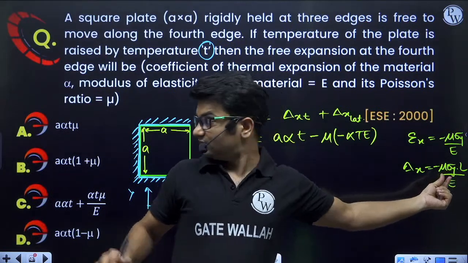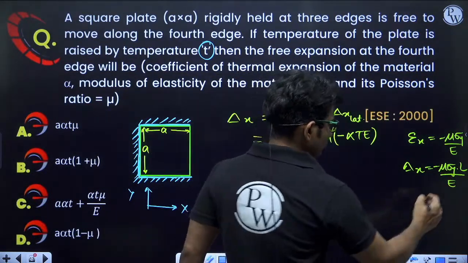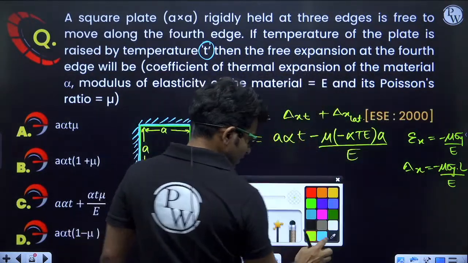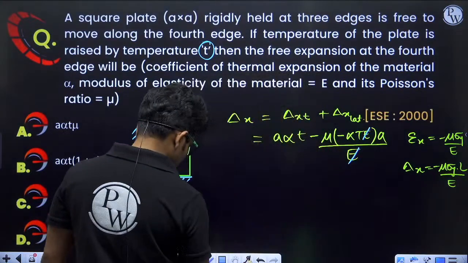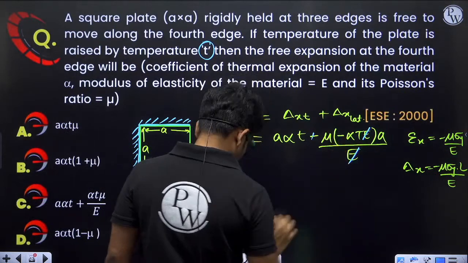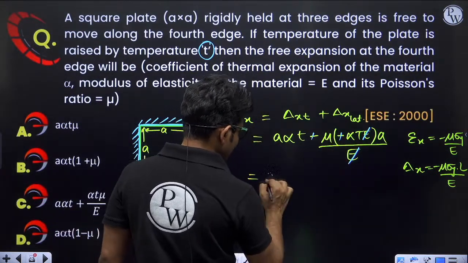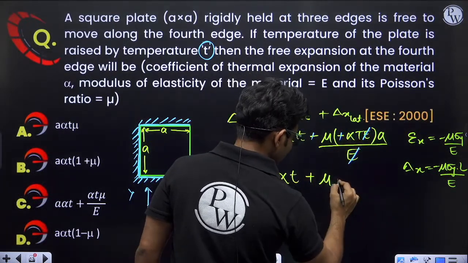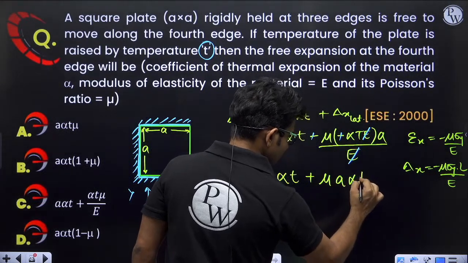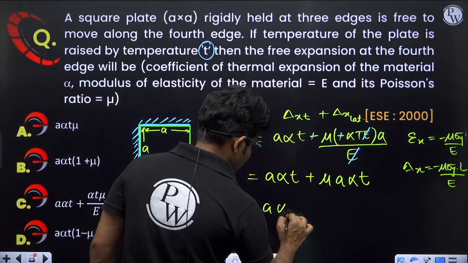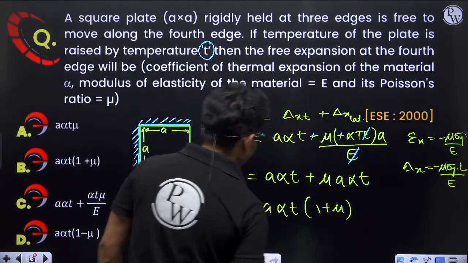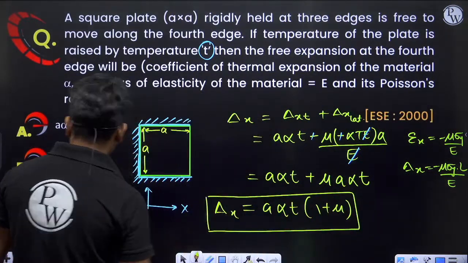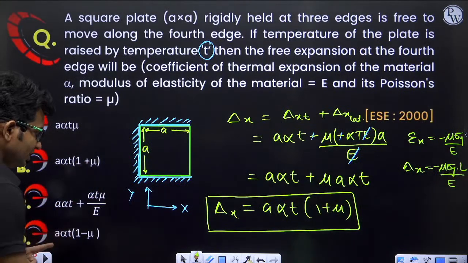What is the length here? This dimension is also A. Length divided by E, so E and E will cancel out. Minus and minus will cancel out. What we will be getting finally? Finally we will be getting A alpha T plus mu A alpha T. So we can take A alpha T common, and 1 plus mu will be in bracket. So this will be the answer, A alpha T (1 plus mu). Correct answer will be option B.